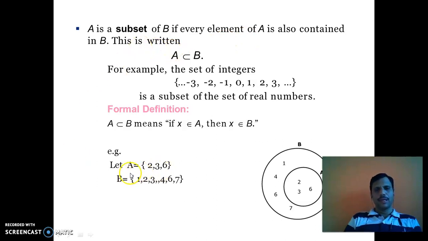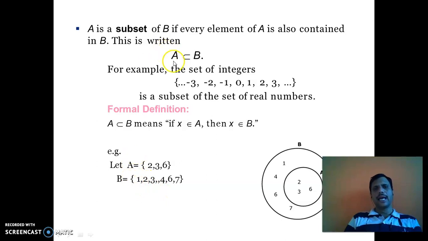For example, let A = {2, 3, 6} and B = {1, 2, 3, 4, 6, 7}. We have clearly seen that 2 belongs to A, and 2 belongs to B. 3 belongs to A, 3 belongs to B. 6 belongs to A, 6 belongs to B. So every element of A is contained in B. Or in another way we can say that every element of A is a member of set B.